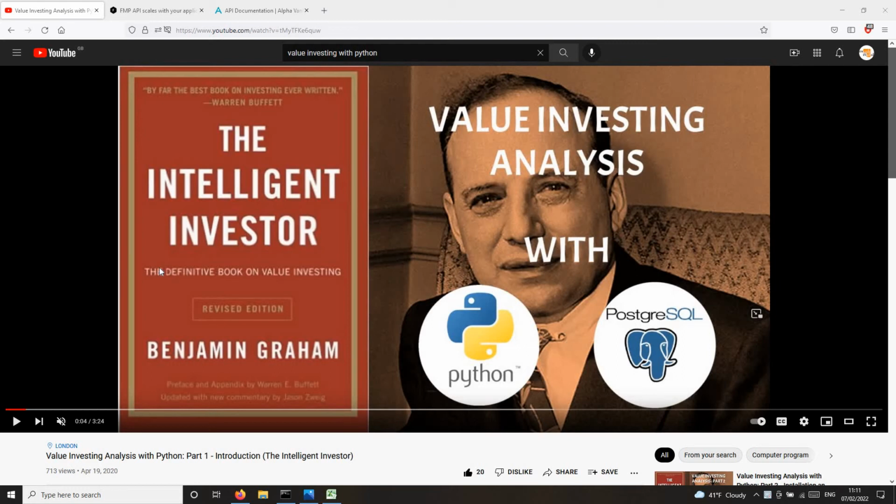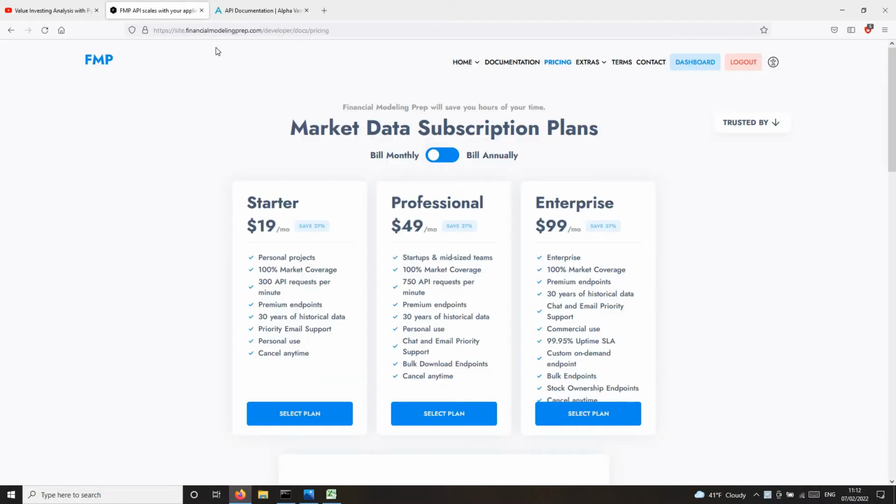I know it's been almost 2 years now since I started the series of value investing with Python, but unfortunately I wasn't able to complete it. So we're just left with the last part. The reason is that I lost my laptop, so I lost all the data. And when I tried to restart it, I found that Financial Modeling Prep had made their API paid.